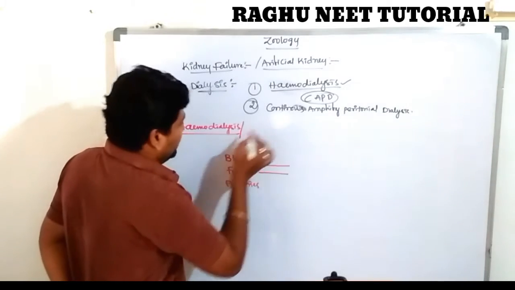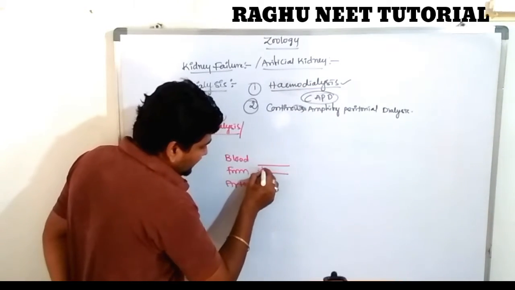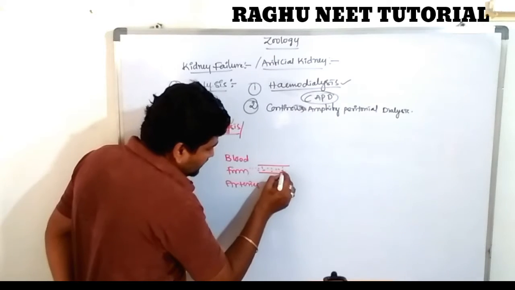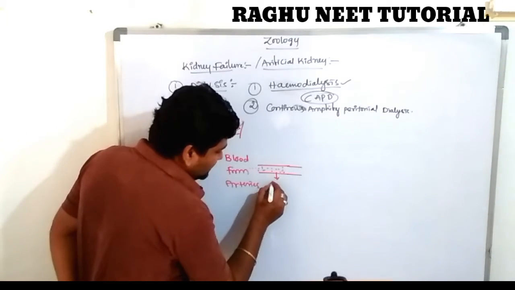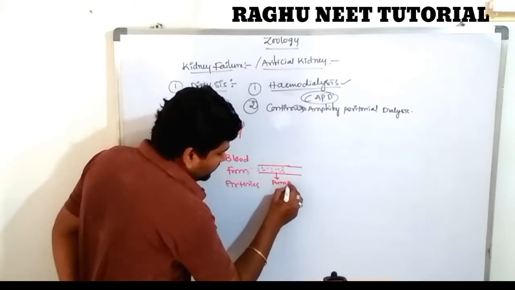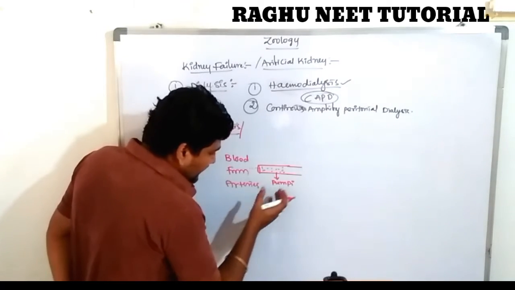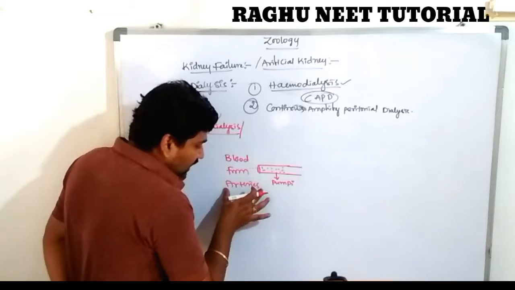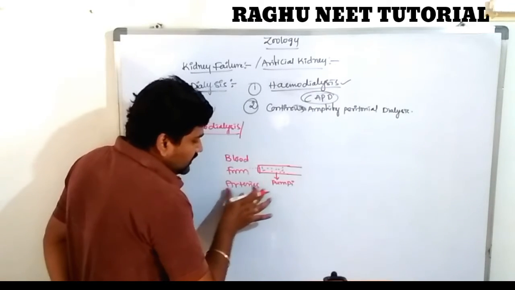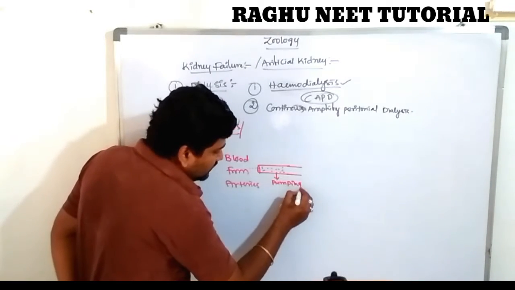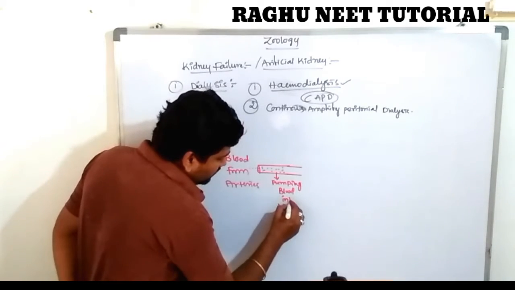This machine is known as a hemodialysis machine. A tube is inserted into the arm or another organ in the arterial region, and the blood is pumped into the machine.